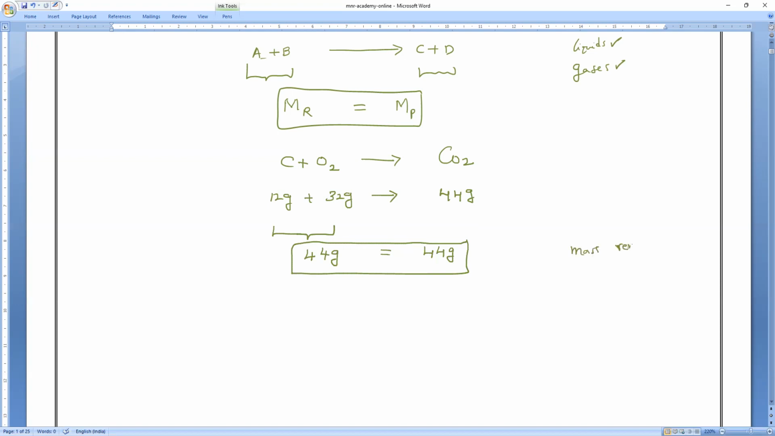Mass remains conserved. Will you all agree with me? Please respond. Clear, everybody? So from this, what is the law of conservation of mass? Mass can neither be created nor destroyed, but there is a change in energy in the reaction. Am I right or wrong? Energy may be generated or energy may be absorbed.